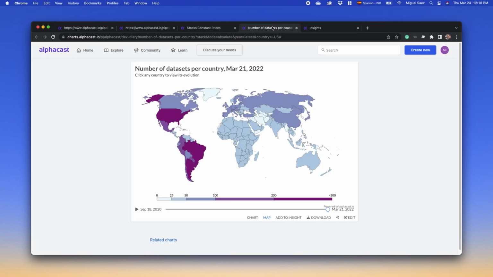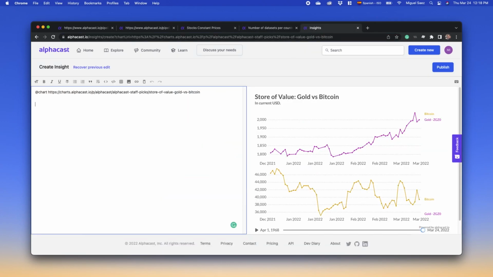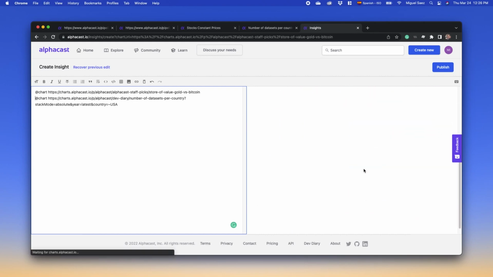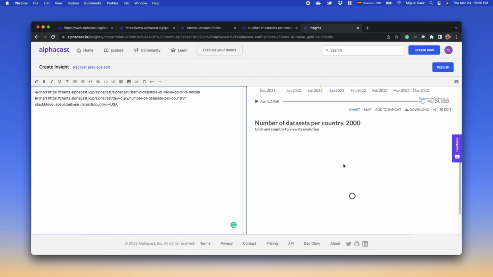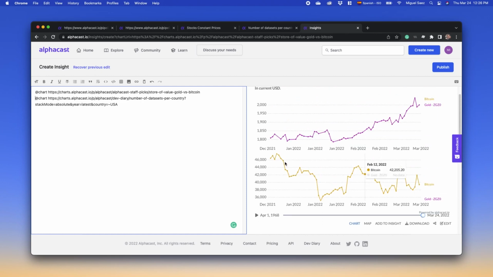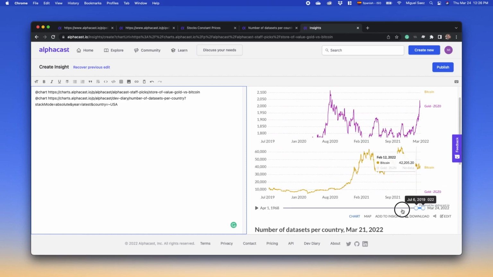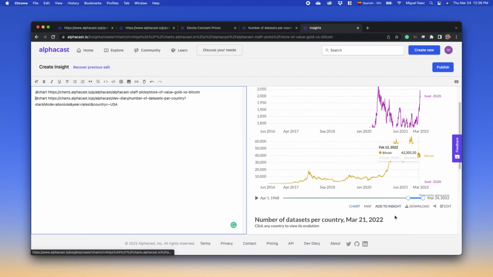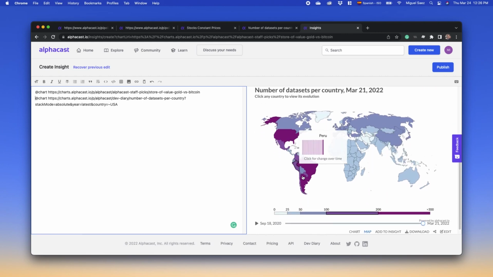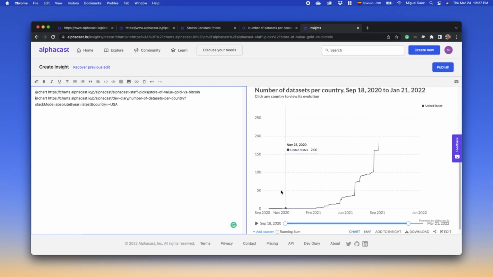Here, for instance, I could select two charts. I'm gonna pick the second one here, and I could, well, say that I wanna place a second chart down below. So the interesting thing here is that charts, as they are included in my report, in my insight, I can still play with them. So I can move the time reference here, or if this is a map, I can click on a country and then see the figures for that country.